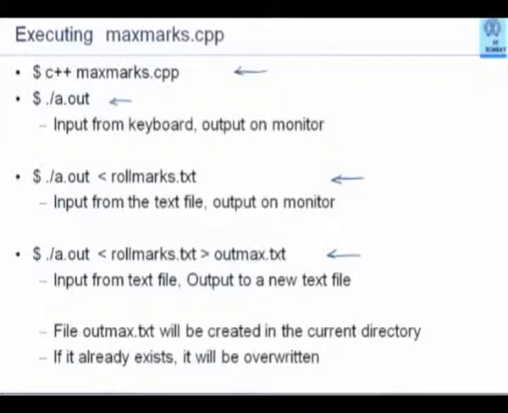Please note what I have written here. A new file, outmax.txt, would be created to push the output onto that file. It will be created in the current directory. It is therefore useful to run your program from the directory where you want the results to be stored. And if a file already exists, it will be overwritten. You can specify an absolute path name to the file, in which case the file will be created under whichever directory and subdirectory that you want.